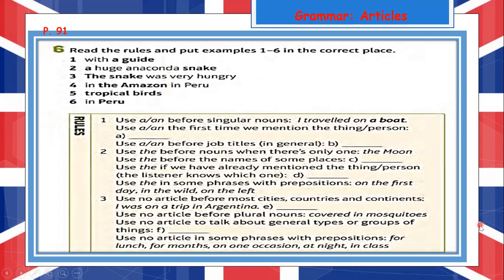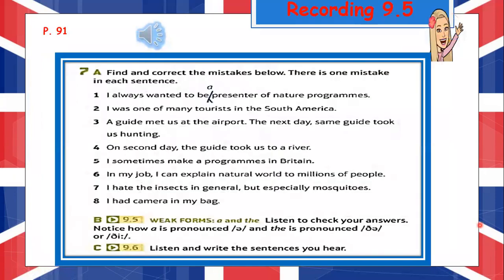Remember, a before a consonant, an before a vowel, and the with specific things. In the next part, we are going to listen to a recording and find the mistakes below. There is one mistake in each sentence. Pay attention.